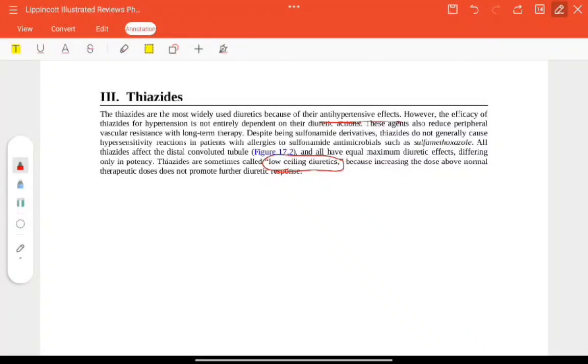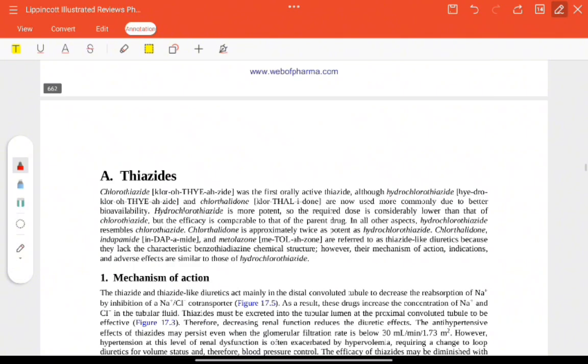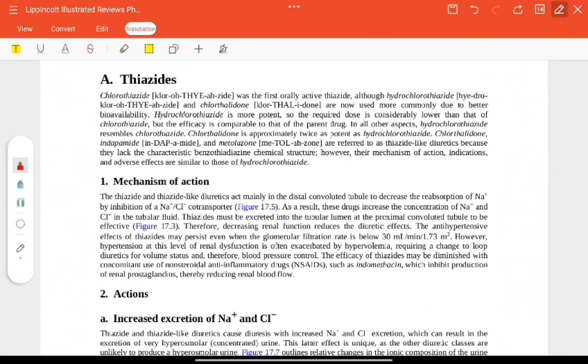Thiazide diuretics. The thiazides are the most widely used diuretics because of their antihypertensive effect. They are also called low ceiling diuretics because increasing the dose above normal will not promote any further effect. Now, chlorothiazide, chlorthalidone, hydrochlorothiazide are all thiazide diuretics.